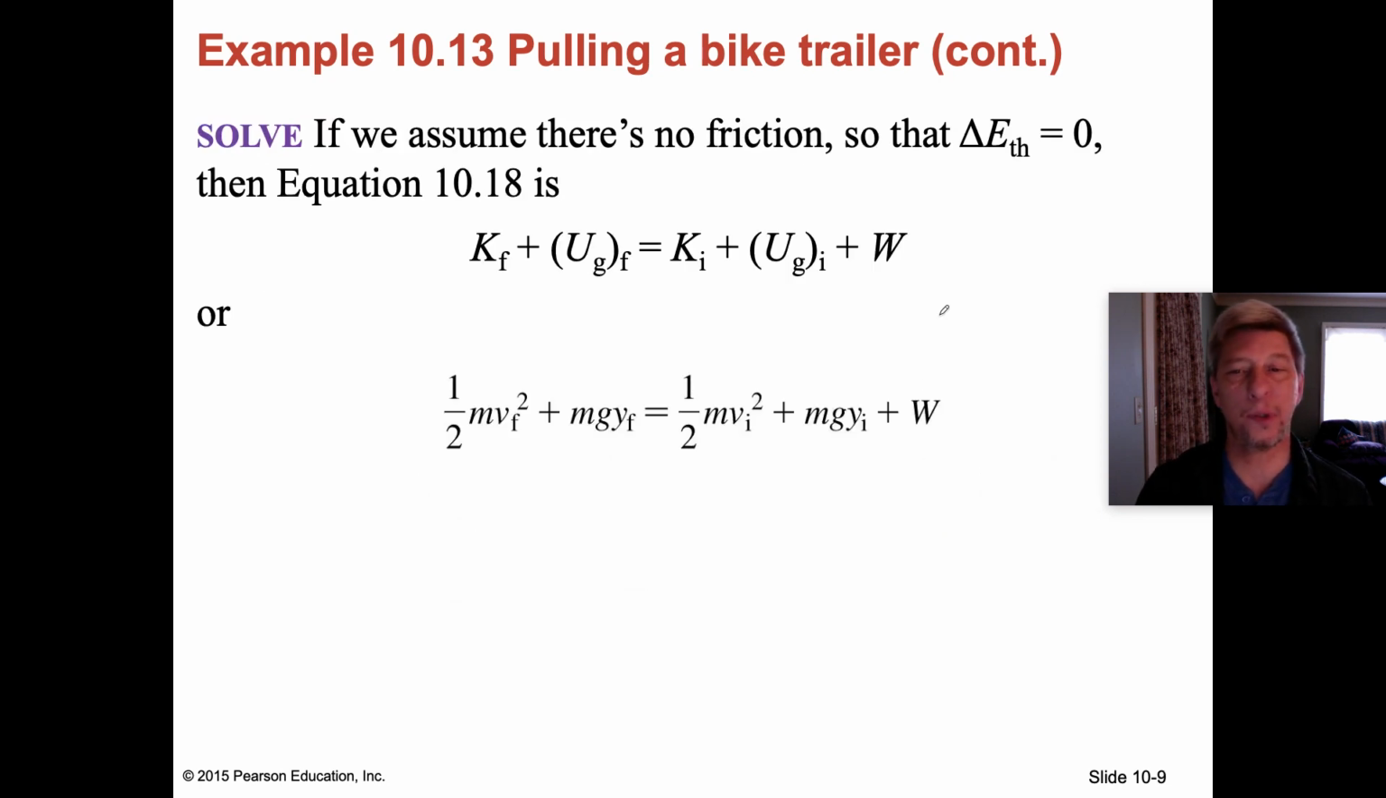We set this up using the law of conservation of energy. The final kinetic energy plus the final gravitational potential energy is going to equal the initial kinetic energy plus the initial gravitational potential energy plus the amount of work that she does. We know that the initial gravitational potential energy is going to be 0, so we can get rid of that.